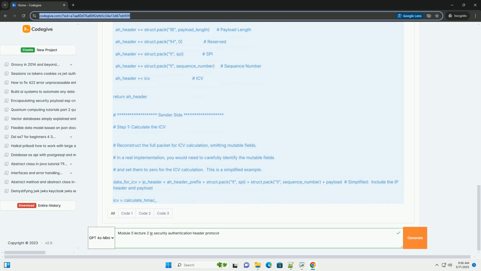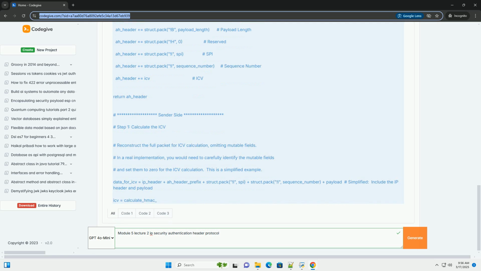The receiver compares the calculated ICV with the ICV received in the authentication data field of the AH header. If the calculated ICV matches the received ICV, the packet is considered authentic and has not been tampered with. The receiver removes the AH header and forwards the packet to the next layer protocol, for example TCP, UDP. If the ICVs do not match, the packet is considered invalid and is discarded. An error message may be logged.